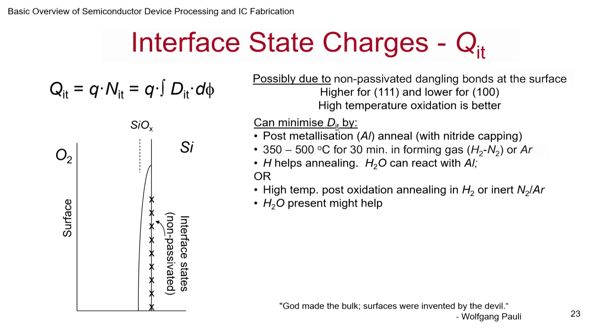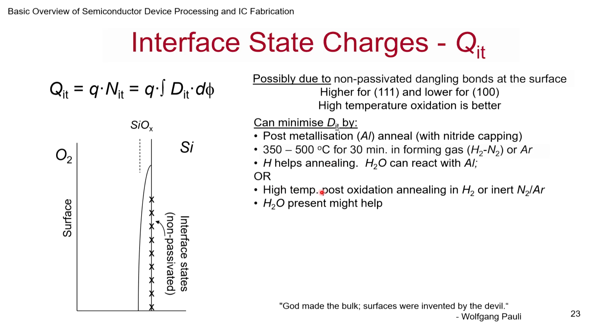Another thing that people do is they anneal at 350 to 500 degrees for about half an hour in forming gas. Forming gas is essentially 5% hydrogen, 95% nitrogen. Hydrogen is flammable, so you mix nitrogen to keep it safe. Or sometimes you may anneal the whole thing in argon also. That ends up passivating the bonds. Essentially, you are taking it to high temperature, and often they end up finding a more stable state, and they may get passivated. Hydrogen, in fact, reacts with aluminum. So this is one of the processes that you can do.